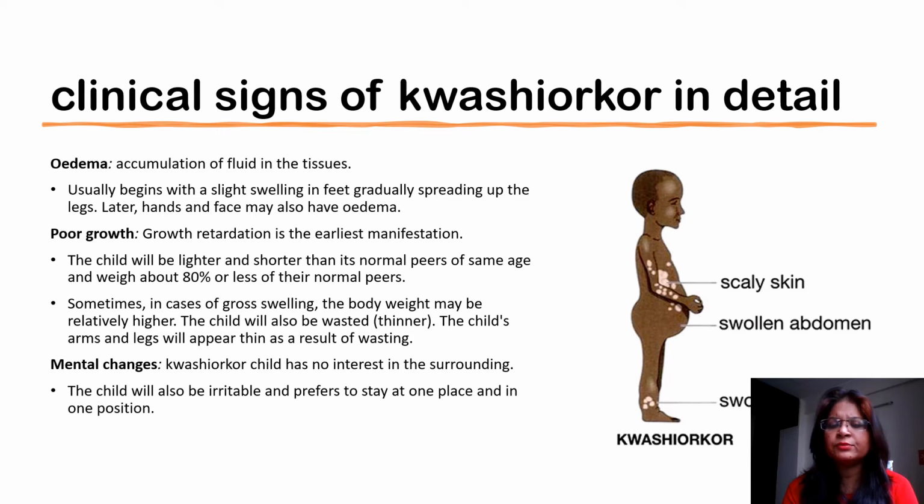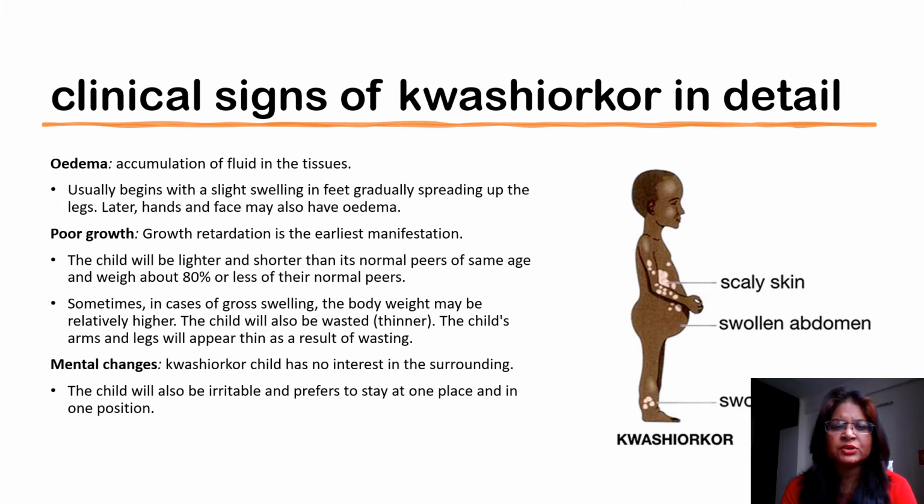Apart from that, one major difference between Kwashiorkor and Marasmus is scaly skin. Scaly skin happens only in the case of Kwashiorkor. Other parameters of significant importance are poor growth, both physical growth as well as mental growth. In both cases you can see a high decline in the growth rate, and the child appears wasted or thinner. Arms and legs thin out, and there is a swollen abdomen.